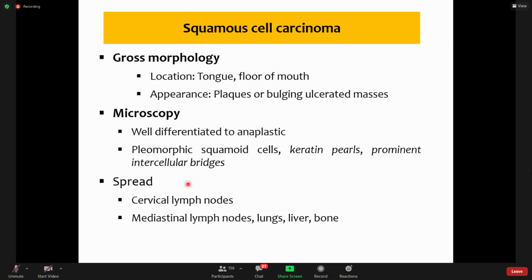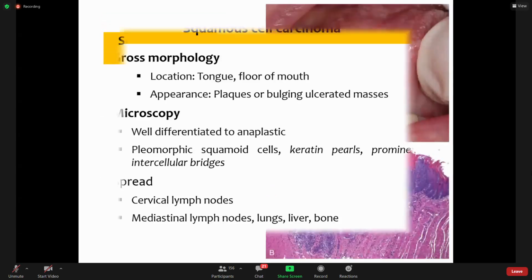And the early spread is towards the cervical lymph nodes. Depending on the site in the oral cavity, the spread to the cervical lymph nodes varies. And the mediastinal lymph nodes, lungs, liver, and bones are the sites for distant metastasis.